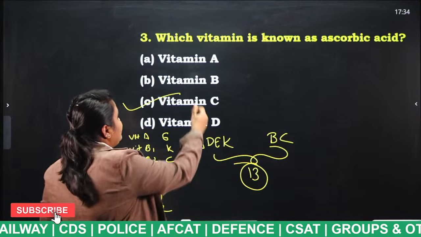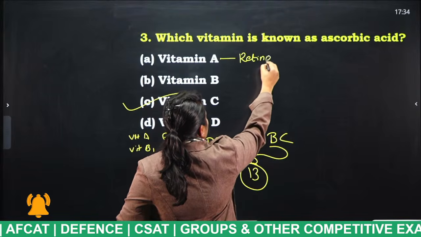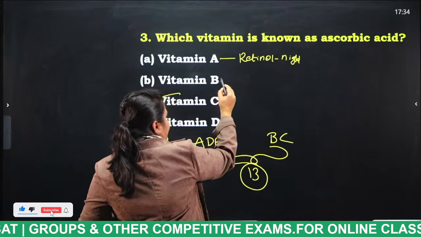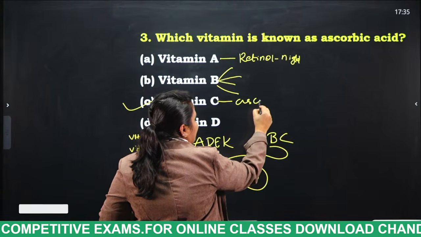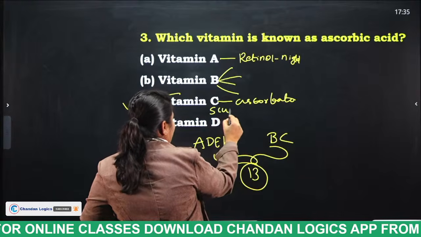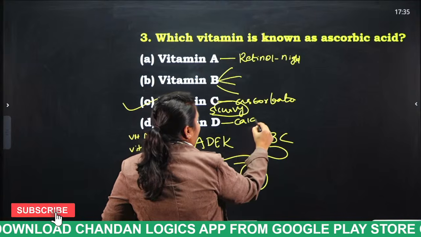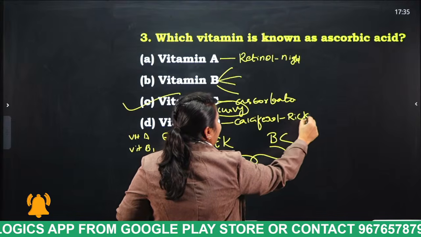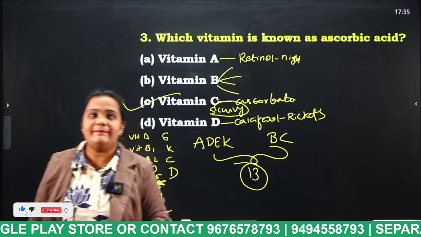Yes. Okay, vitamin A is known as retinol, and its deficiency disease is night blindness. We have many vitamin Bs. Vitamin C is ascorbic acid. It is also known as ascorbate. Due to the deficiency of vitamin C, which disease occurs? Scurvy. Vitamin D is known as calciferol. If a person has vitamin D deficiency, what type of disease will he face, students? Rickets. Okay? Very good. 1912, vitamins.